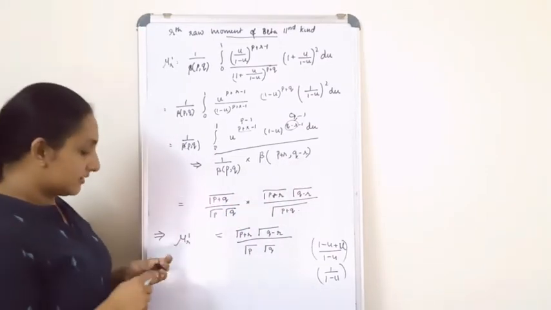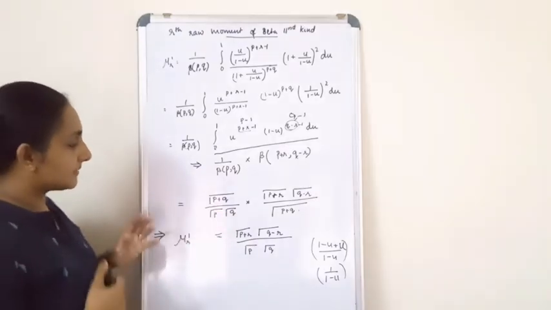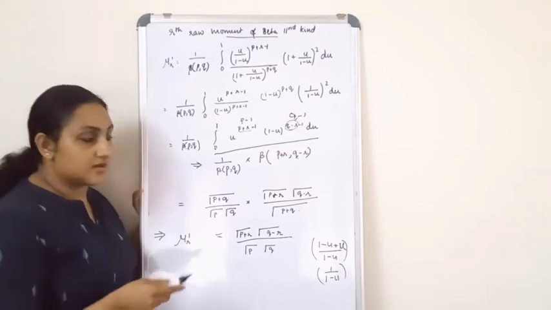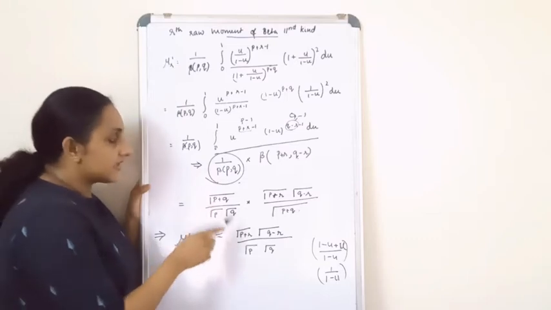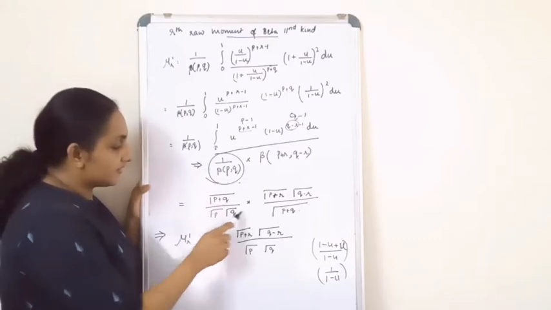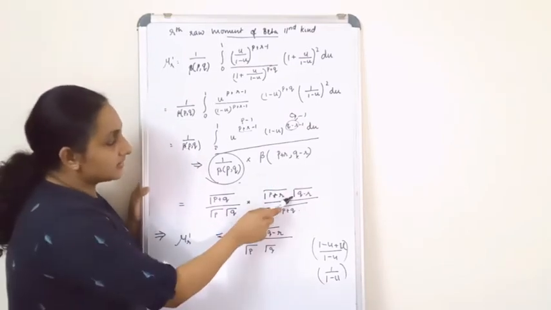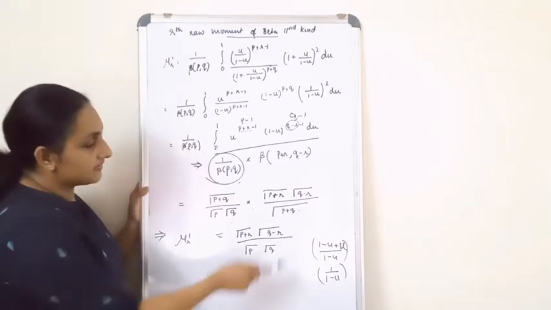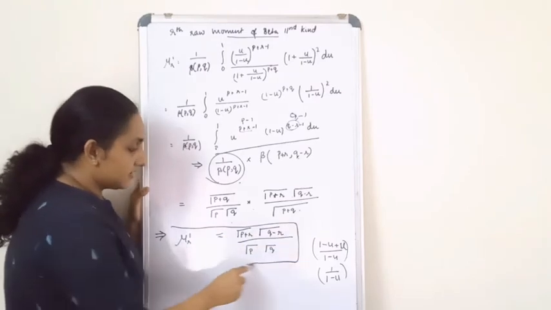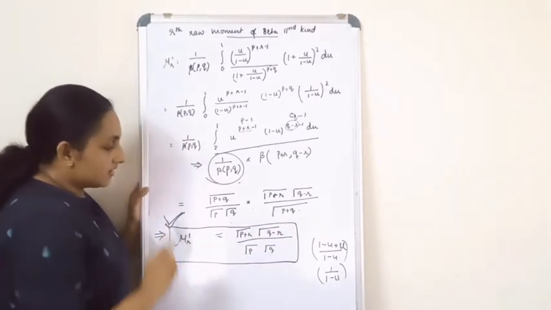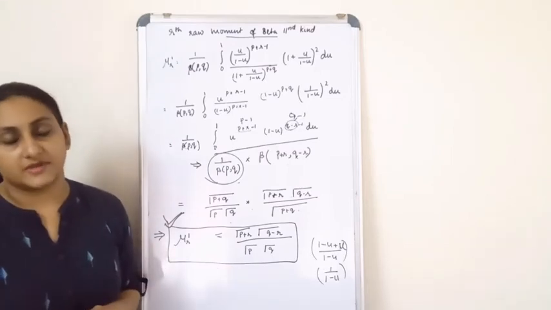Which is equal to, how will you write the beta function? How can you expand it? Beta pq, what is beta pq? Beta pq is actually gamma p into gamma q divided by gamma p plus q. But in this case, take the reciprocal. Yes, gamma p plus q divided by gamma p into gamma q multiplied by gamma p plus r into gamma q minus r divided by gamma p plus q, and this is your mu r dash. Now this you have to keep in mind. With the help of this, we are going to find out our mean and variance.